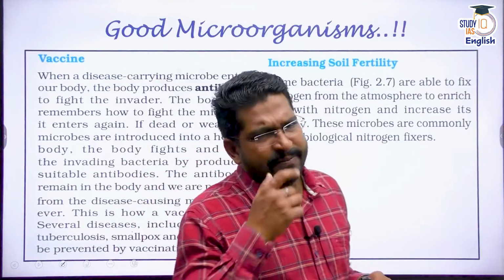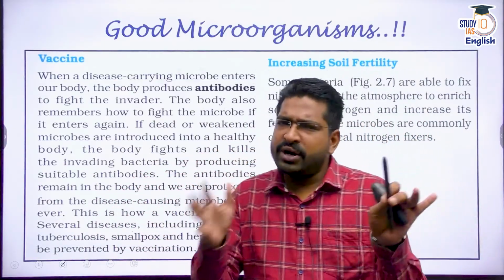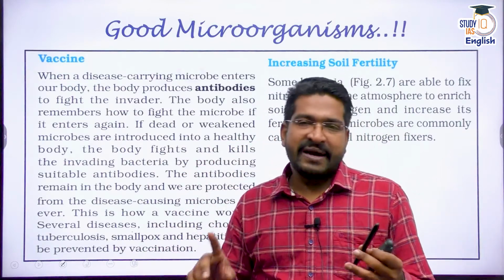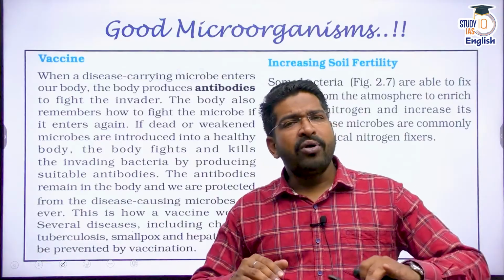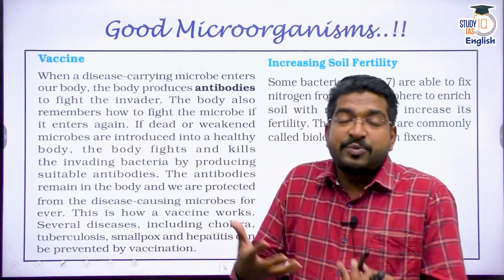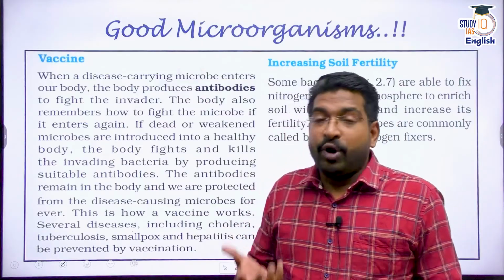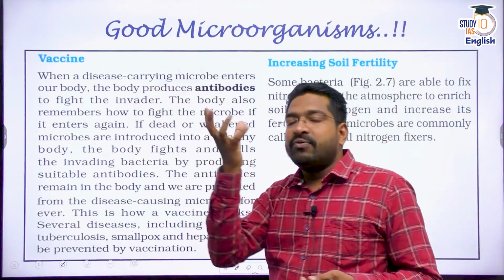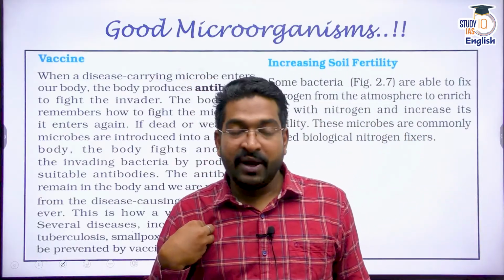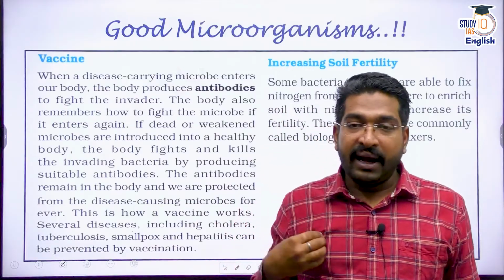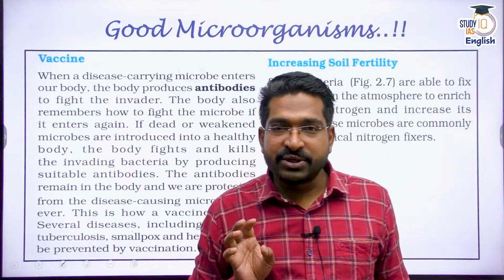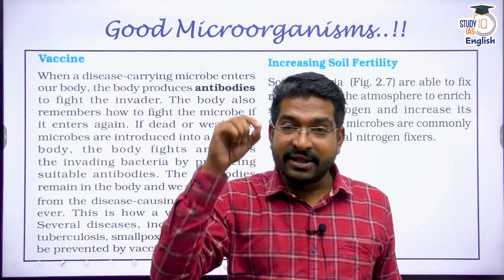Now, what is a vaccine? You must have all gotten vaccination, right? When you were a child, when you're a kid, you must have taken the BCG vaccine, the polio vaccine, etc. How does vaccination work? See, vaccination protects or develops my immunity. How? I take up one of the pathogens. Microorganisms which cause diseases to me are called pathogens. Now I identify a pathogen, and my body already has an immune system. So my immune system is going to fight against those pathogens. I have to train it that this pathogen is dangerous.